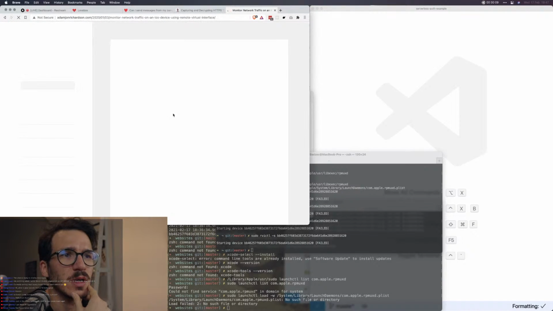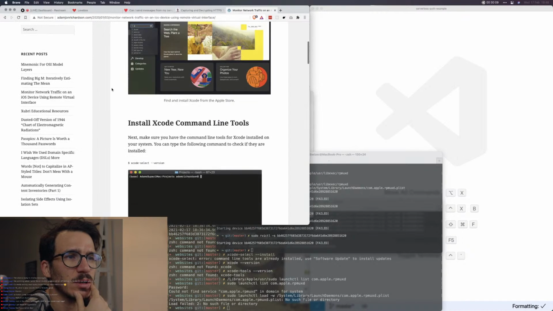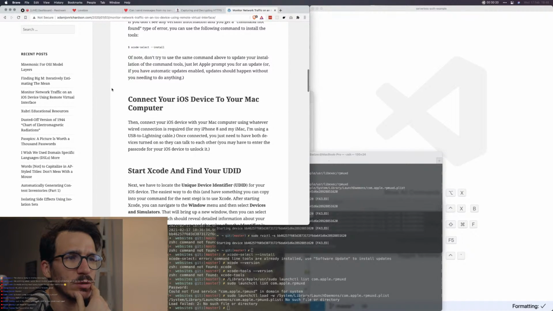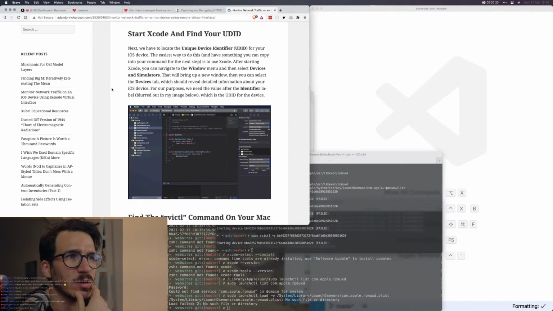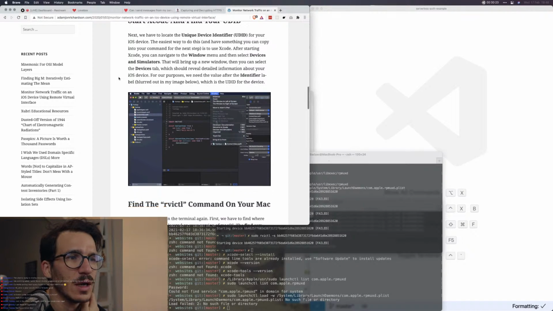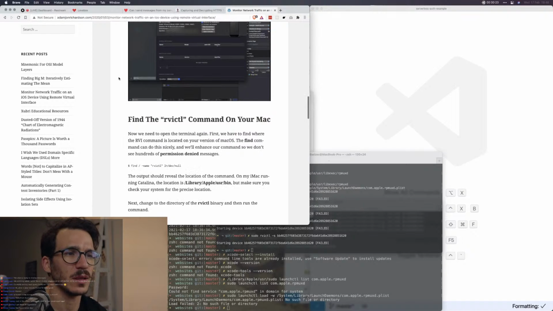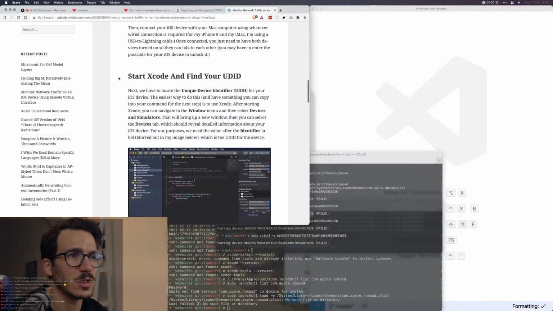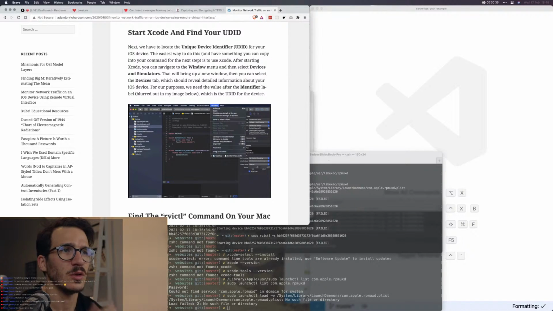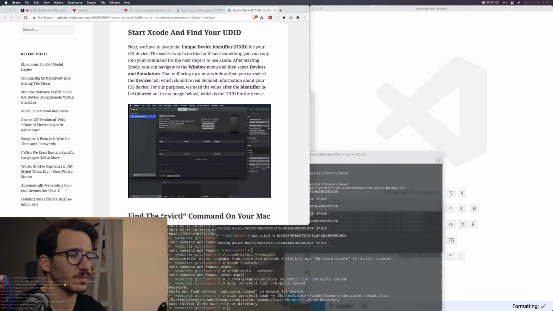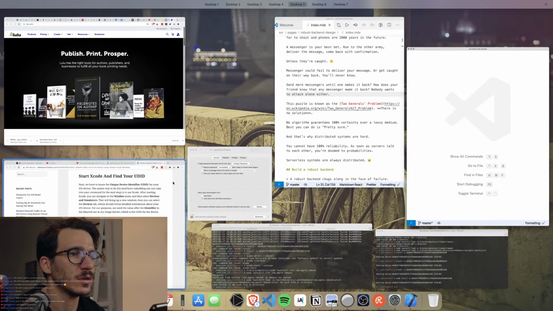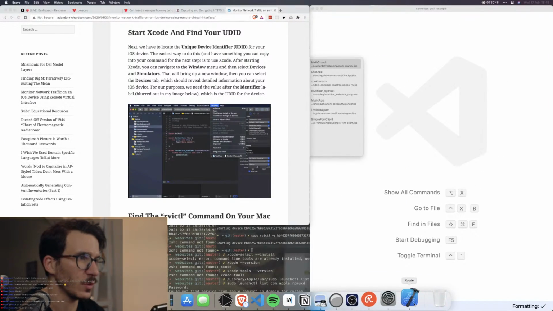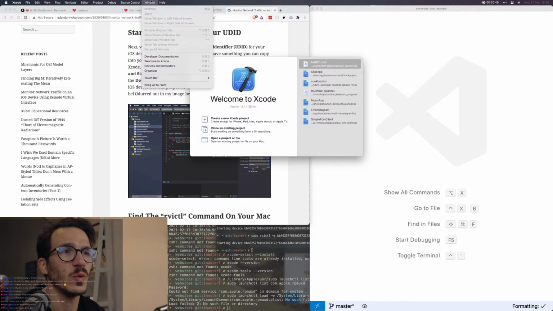Let's see if this one has any useful info. Install Xcode, yes. Command line tools, I got those. Your iOS device, start Xcode and find your UDID. I have the UDID, I think. Find the thing. Oh, let's actually make sure that we have the right UDID. So I'm starting Xcode. Come on, Xcode, start. Where is Xcode? There we go. We got Xcode.